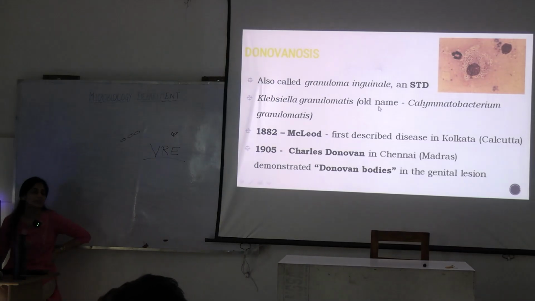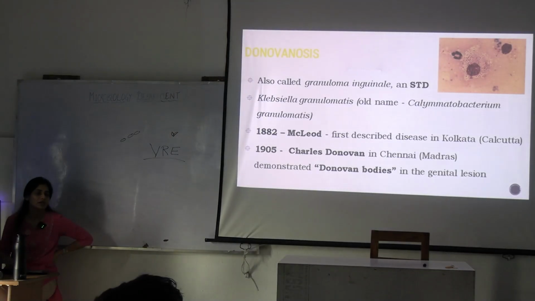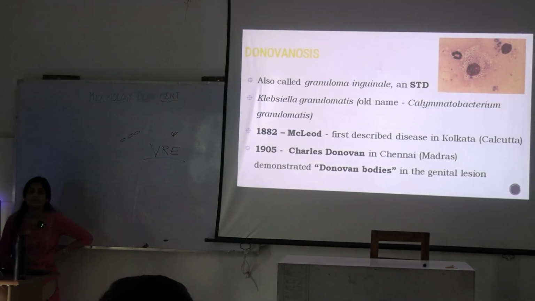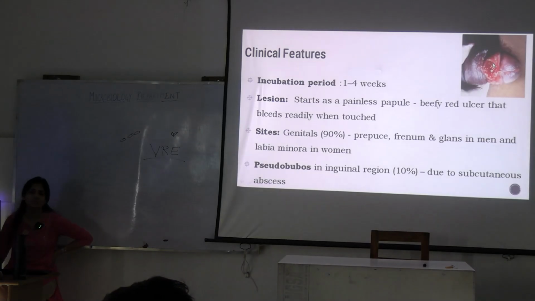Which is the other significant thing about donovanosis, that it bleeds on touching, right? Is it painful or painless? Painless. Does it have lymphadenopathy? This is how the ulcer looks. See, does it need to be touched? You can just see that there is this bleeding occurring, right?